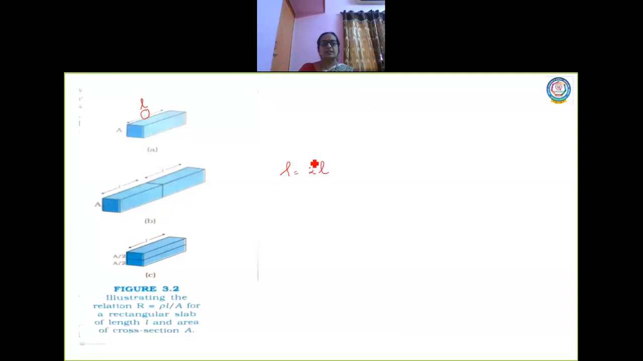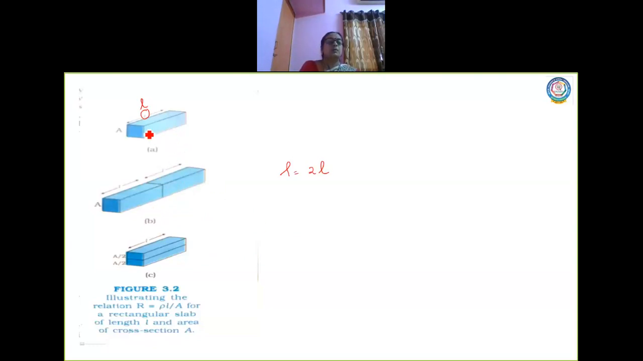Initially L is the length of the slab. Now here the length is 2L. Now I allow current to pass through this. So the current will be passing through this, and what about the potential difference?